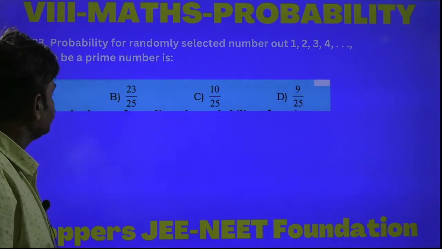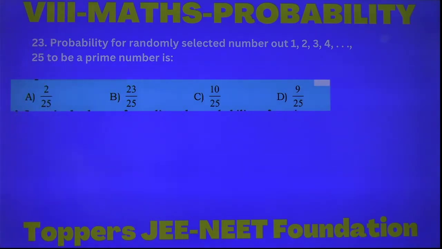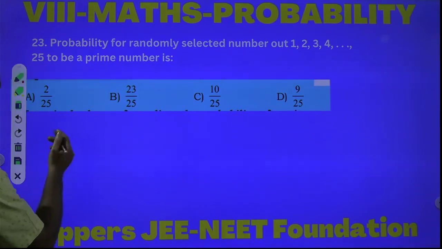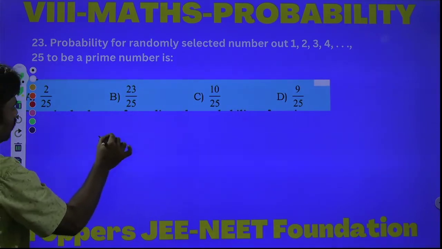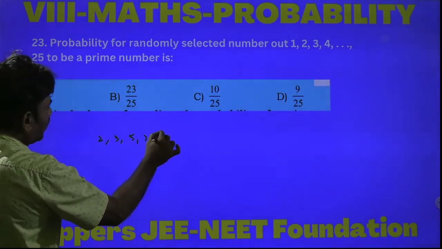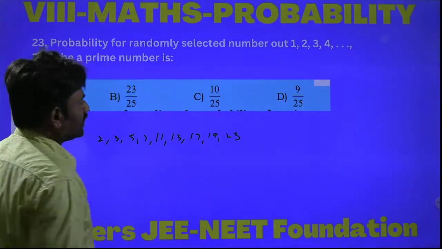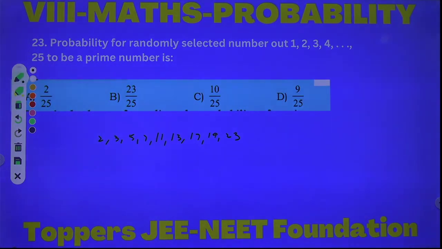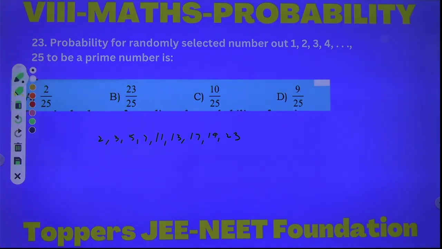Probability for a randomly selected number out of 1, 2, 3, 4 and so on to 25 to be a prime number. Yes. What are the prime numbers below 26? Why? Because up to 25 you can take. So prime numbers are 2, 3, 5, 7, 11, 13, 17, 19, 23. These are the prime numbers. Okay, how many are there? Count them. 1, 2, 3, 4, 5, 6, 7, 8, 9.